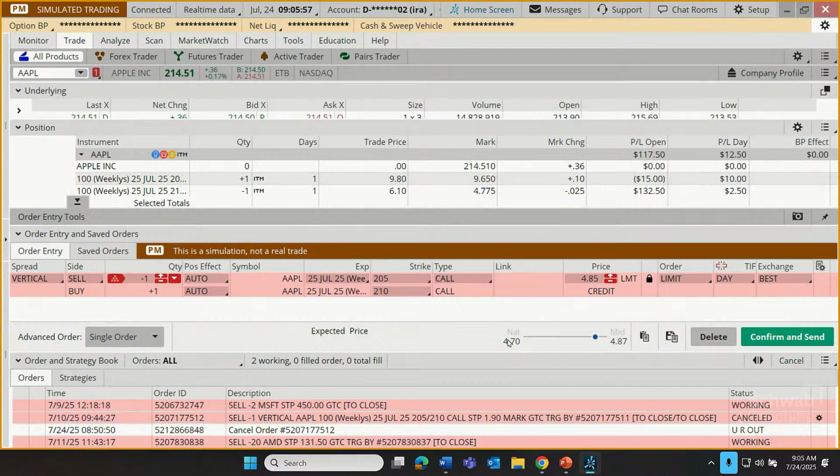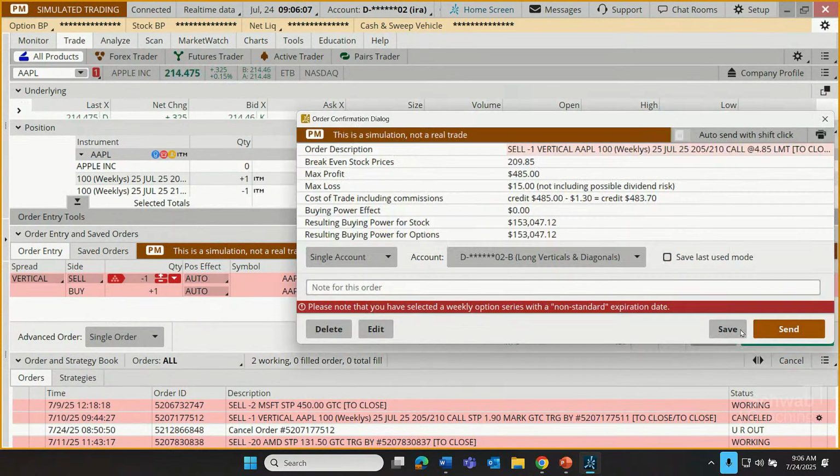When we get further from the natural, that can elevate the risk that we don't get a quick fill on this. There's always a possibility the trade might not fill, especially when we're using a limit order. But let's click confirm and send. I'm going to try to sell out of this vertical. We paid $370 for it. If we can sell it for $485, that would be our $115 realized gain. There are commissions still to be paid. $1.30 will chip into that credit, so reduce that gain a bit.